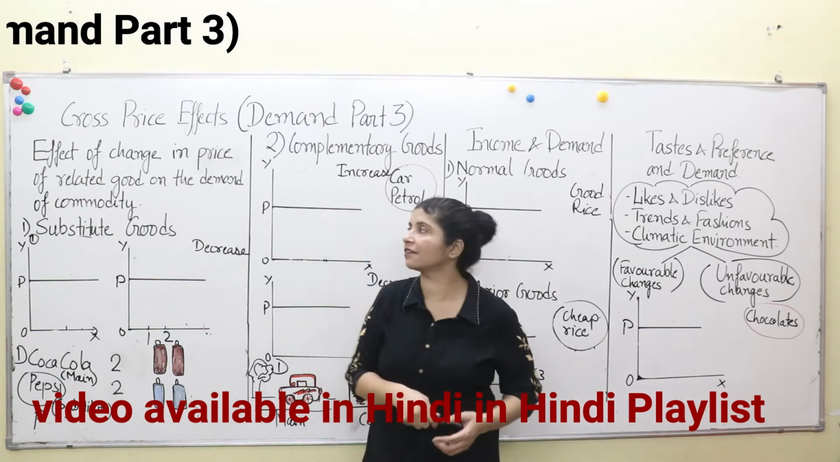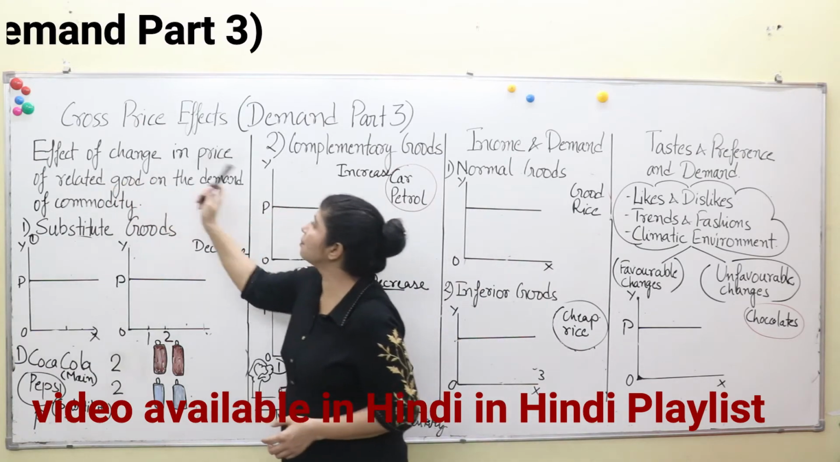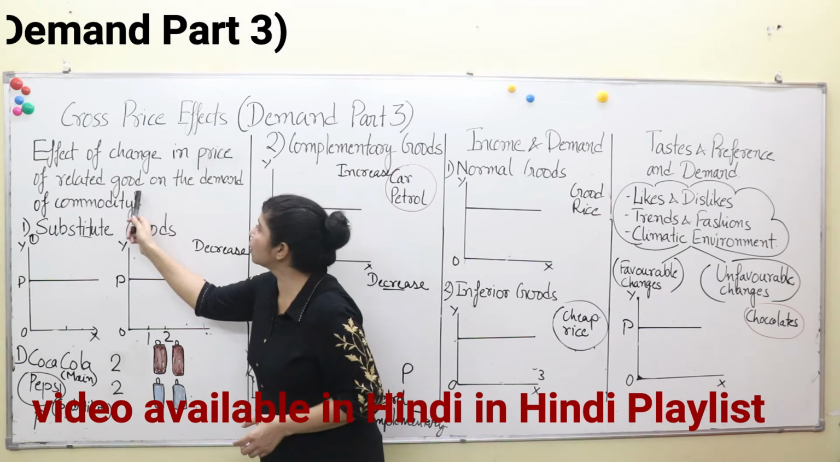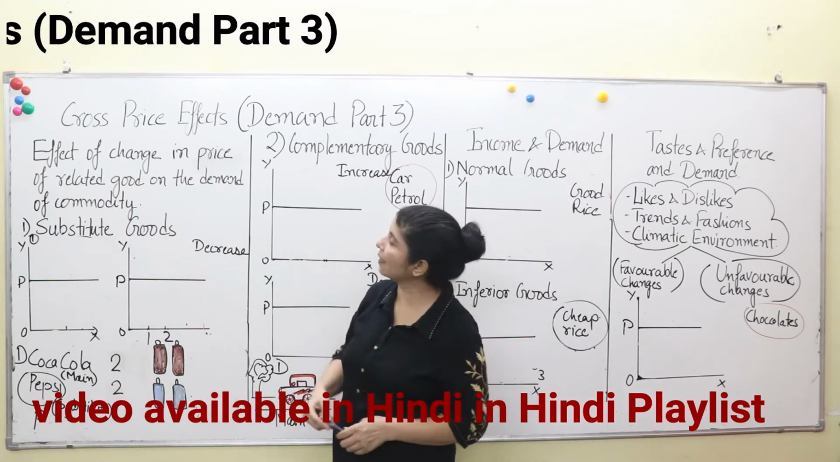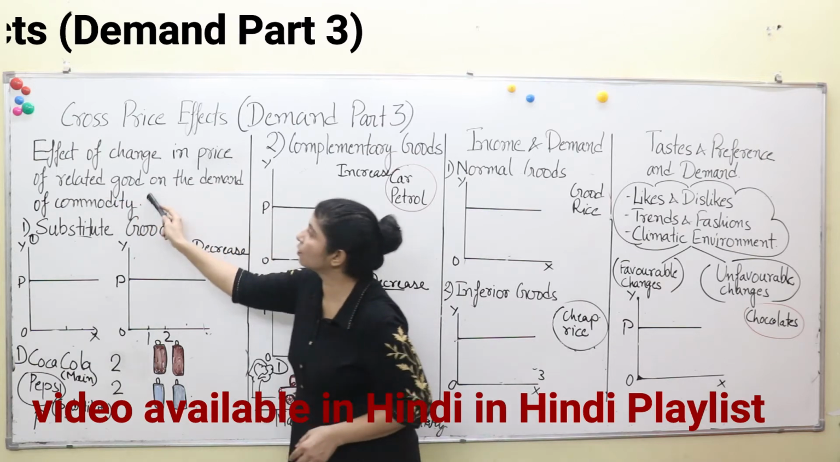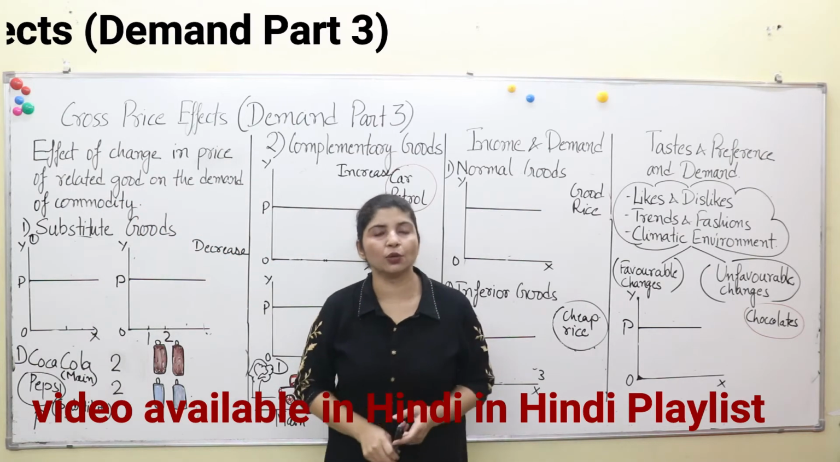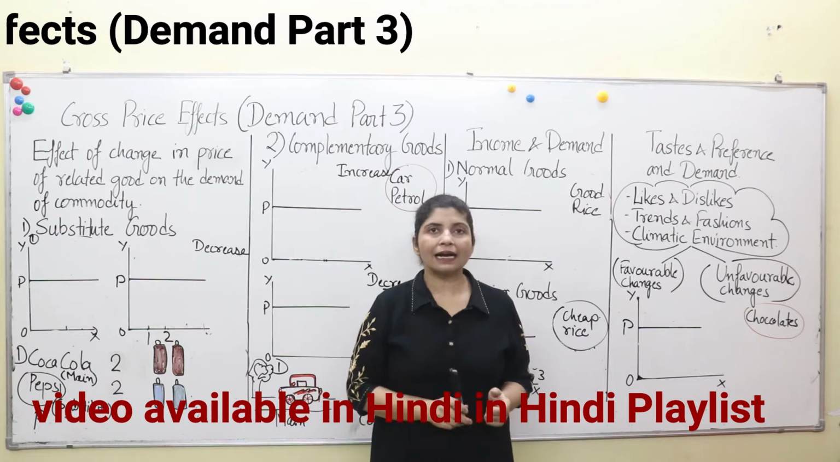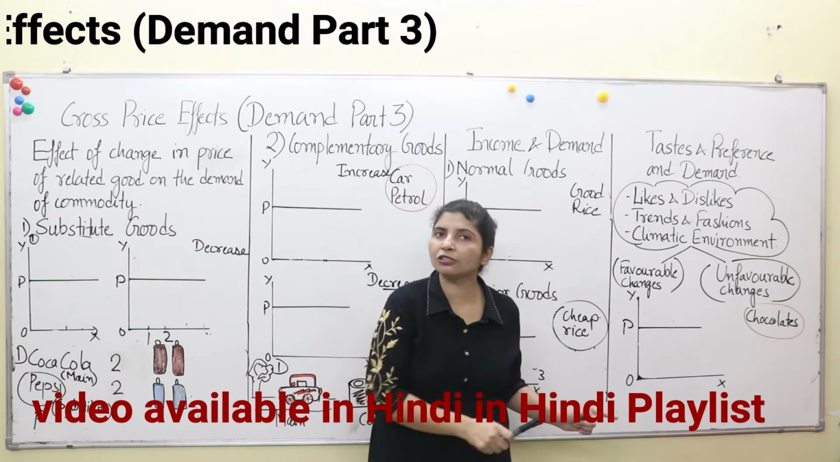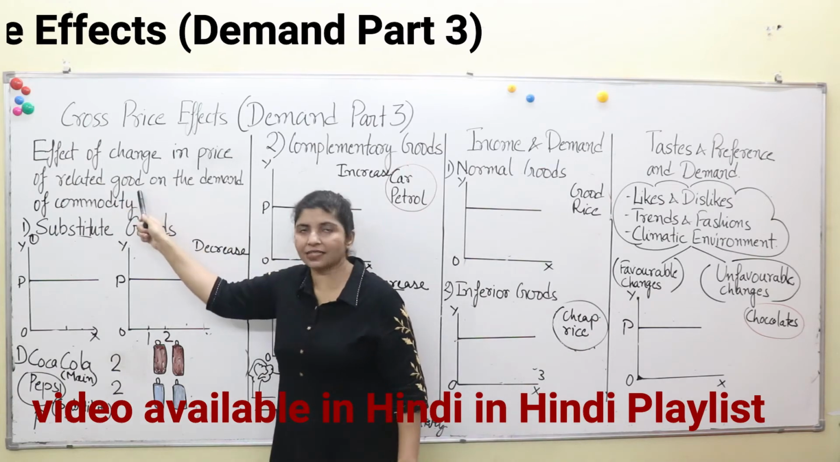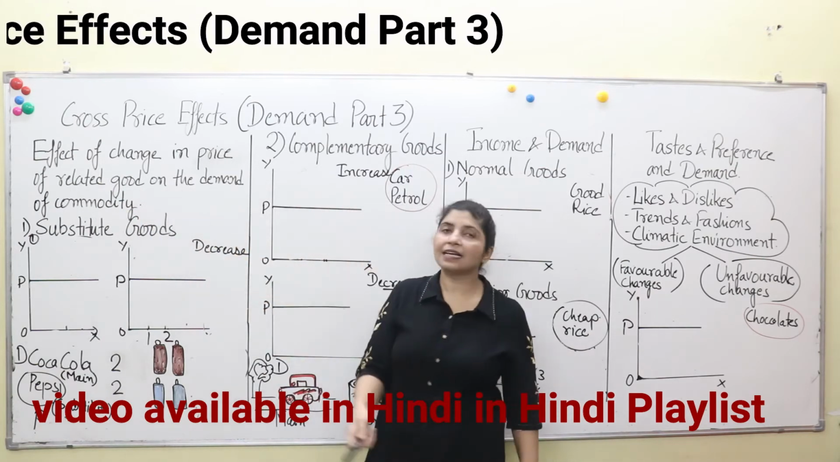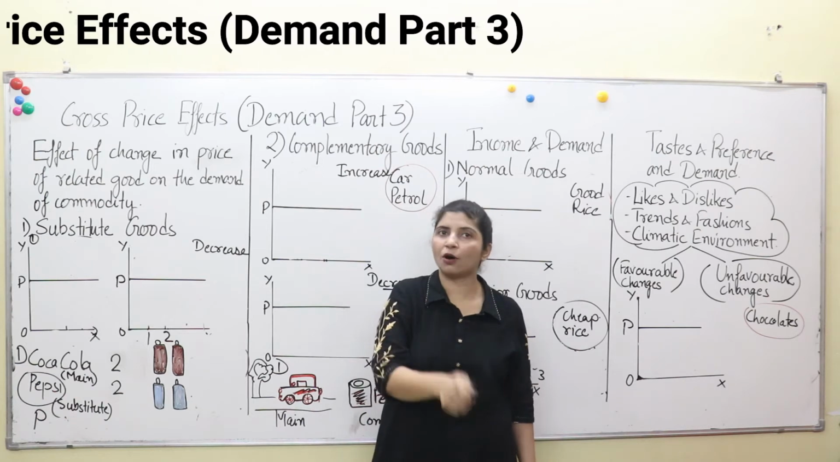What is cross price effect? Effect of change in price of related good on the demand of commodity. See what is happening. Price of related good. What is a related good? Related good means either the substitute goods or the complementary goods. If price of these goods change, then effect is cast upon the demand of commodity.